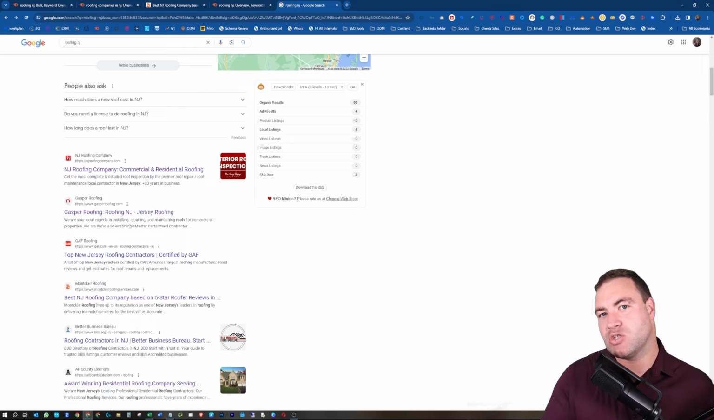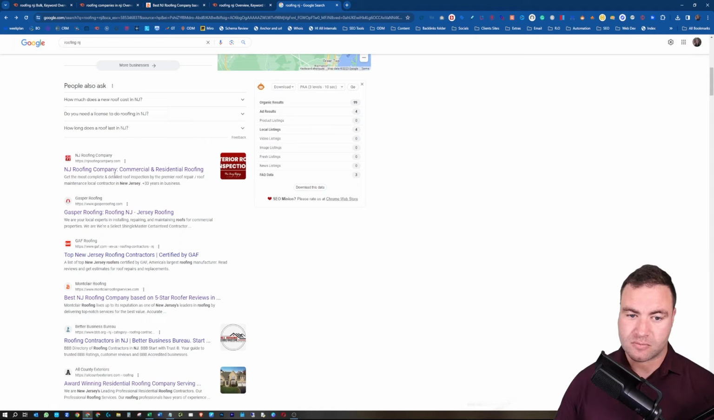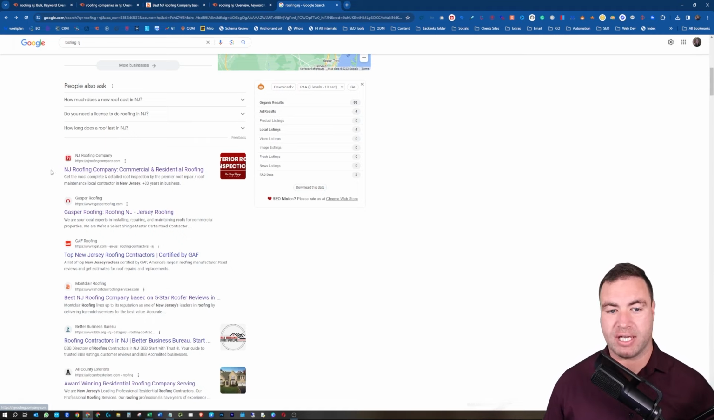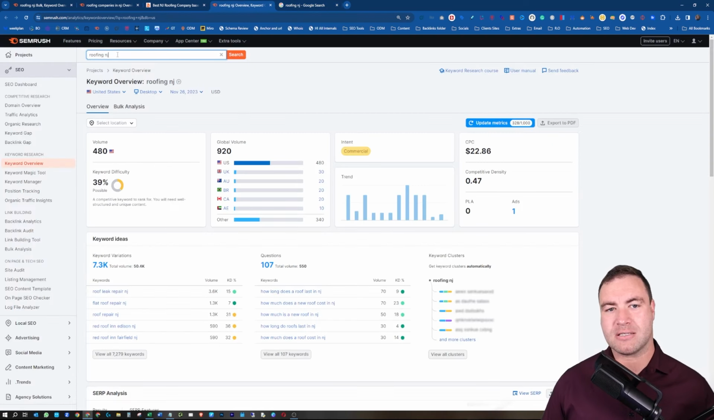What this is telling me is Google's giving them the opportunity to rank a real business. That's what you've got to think about. So there is that opportunity right there. That's what I want to see. So I'm going to go with this keyword.